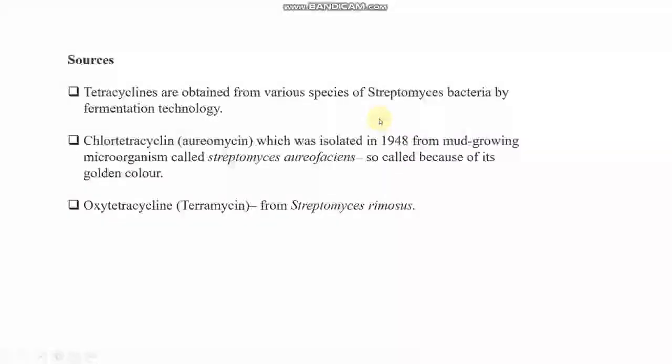Then the source: where the tetracyclines are mostly obtained from. Tetracyclines are available in synthetic, semi-synthetic, and natural forms. Tetracyclines are obtained from various species of Streptomyces bacteria by fermentation technology. As in 1945, they extracted bacteria from Streptomyces, a genus of bacteria found in soil.